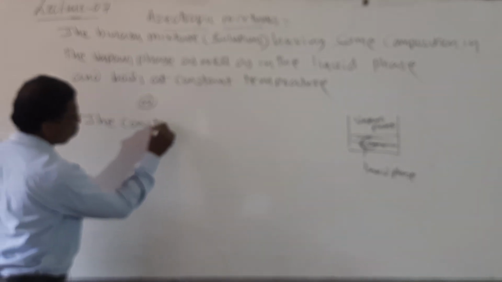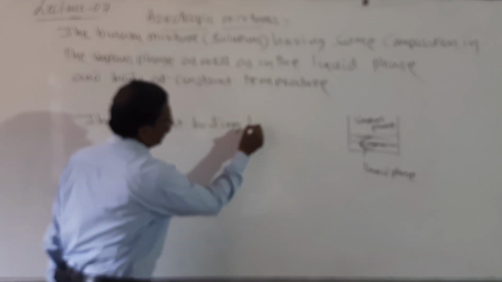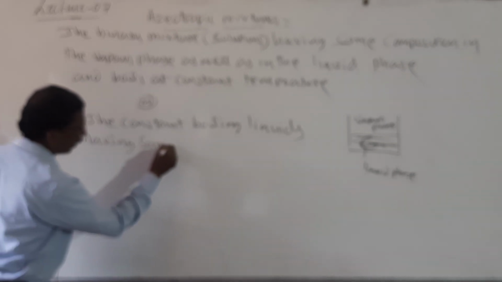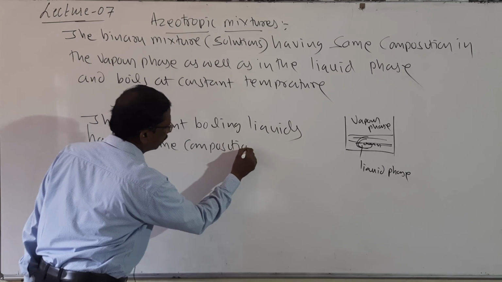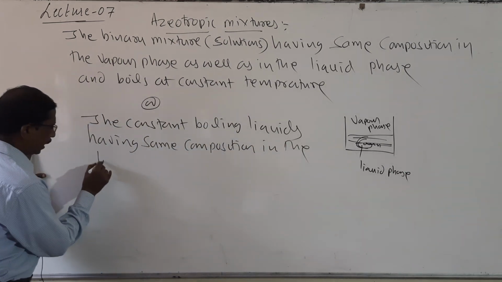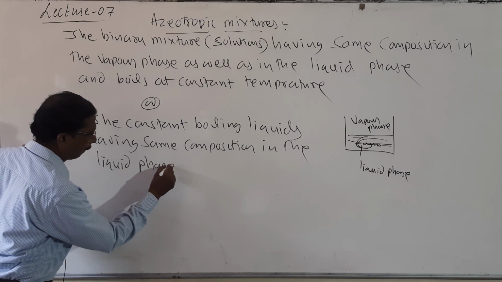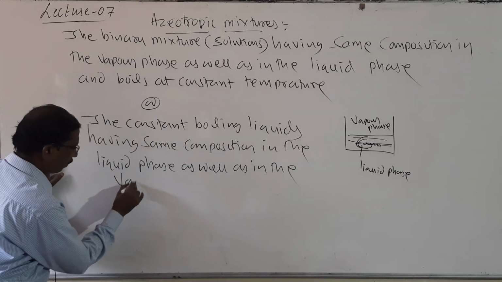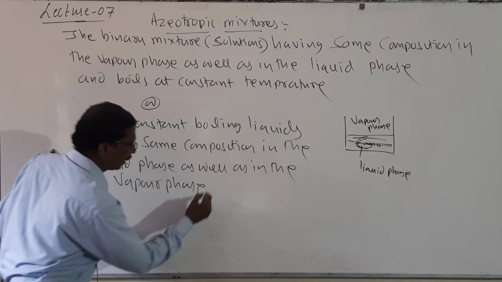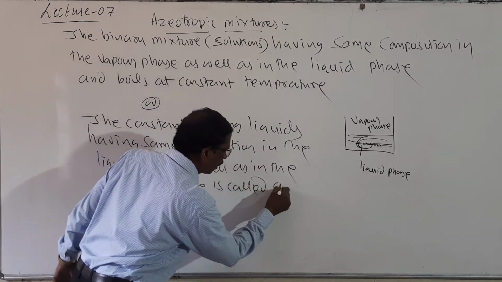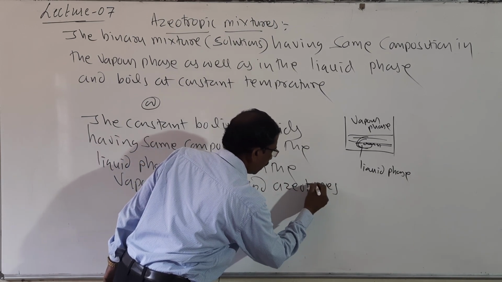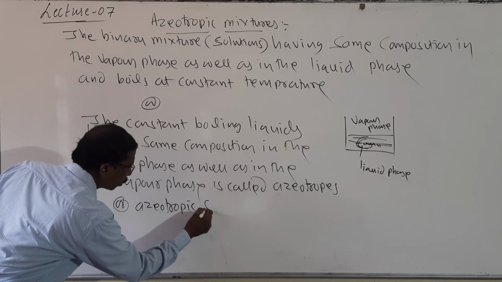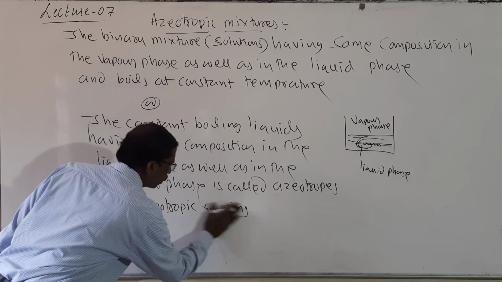The constant boiling liquids having the same composition in the liquid phase as well as in the vapor phase are called azeotropes, or azeotropic solutions, or azeotropic mixtures.